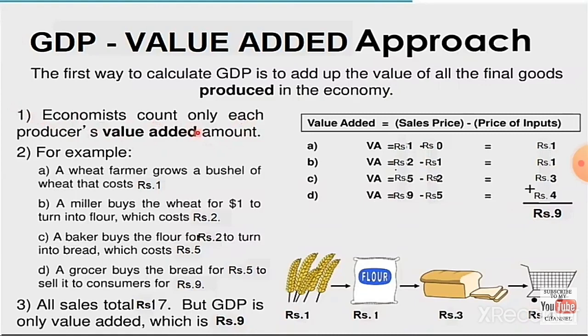Next, a grocer buys the bread for 5 rupees to sell it to consumers for 9 rupees. But in our GDP, that 5 rupees is subtracted and 4 rupees added to the total amount, totally 9 rupees spent for bread. If you add all sales, the total is rupees 17, but GDP is only value added, which is rupees 9.